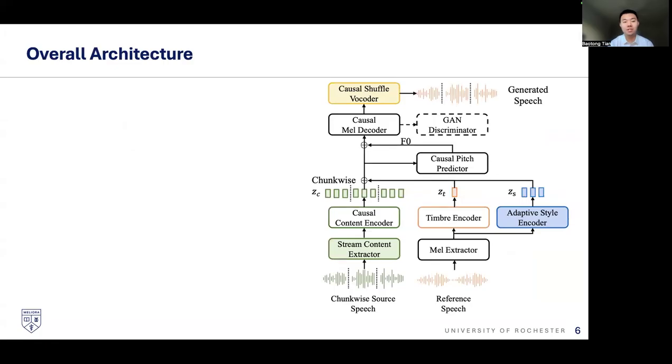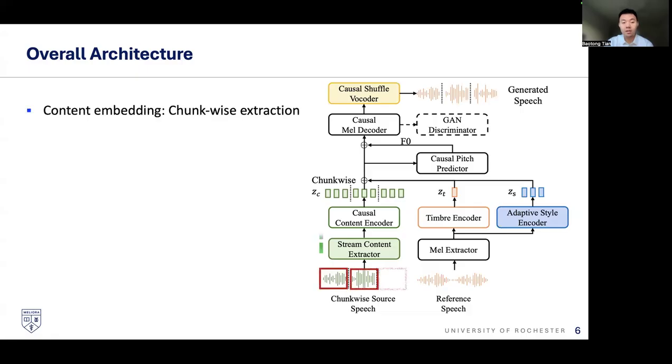Okay, time to see our overall architecture. With our previous knowledge about voice conversion, it's not that hard to understand. So let's walk step by step. First, take a look at the green part. We're doing the chunkwise source speech processing, the content branch. We're doing a chunkwise extraction of content to obtain the content embeddings.